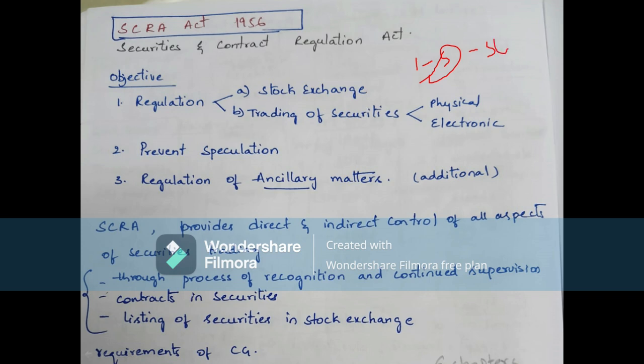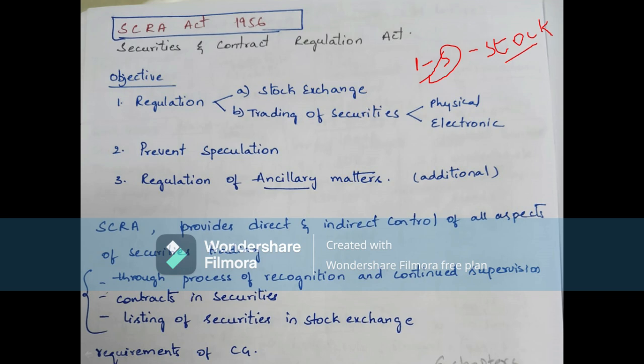So one unit is known as one share, and a bunch of shares is considered as the stock. So stock market, or else share market.